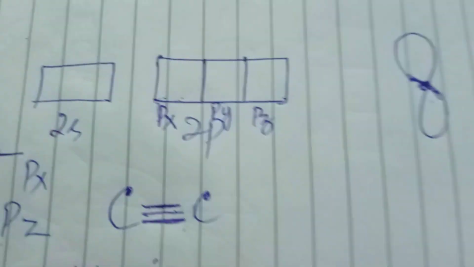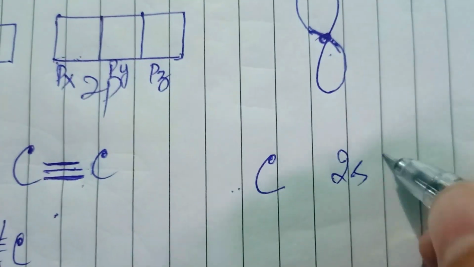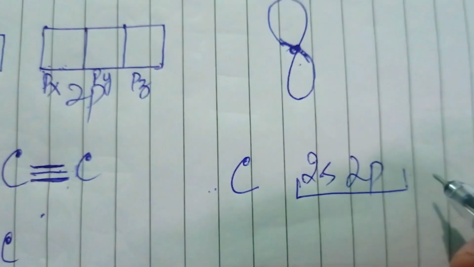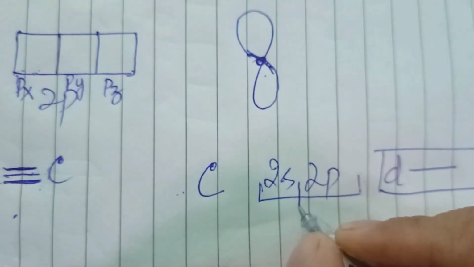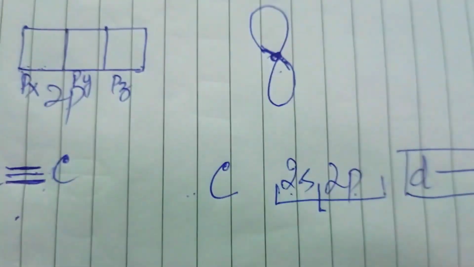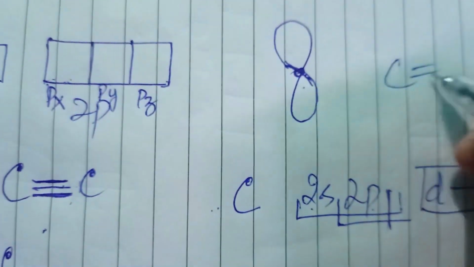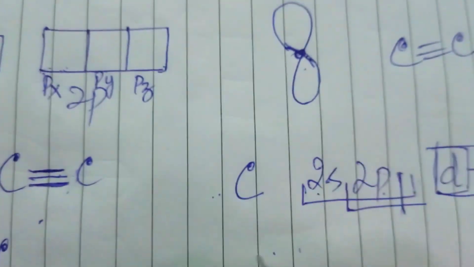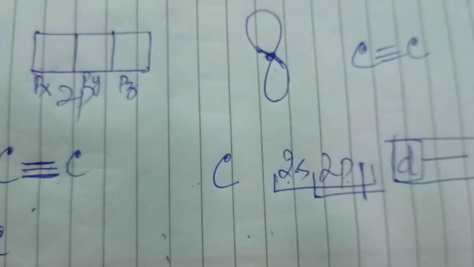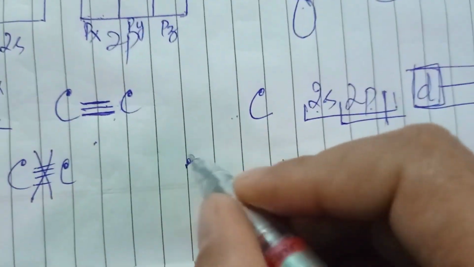Okay, I have to add one more thing here. Why am I only talking about p? Because carbon has only 2s and 2p in its valence shell. Carbon does not have any d orbital. Because of the absence of d orbitals, overlapping will occur only between s and p, and that is why it can only form a triple bond. It cannot form a quadruple bond because of the absence of d orbitals. Only p will overlap, and p has 3 orbitals. 3 orbitals overlapping can form only 3 bonds. So that is why a carbon-carbon quadruple bond does not exist.